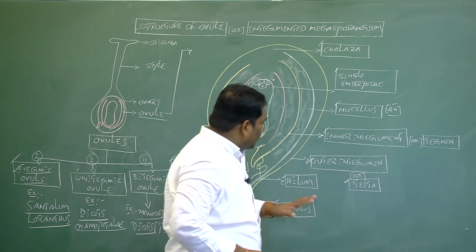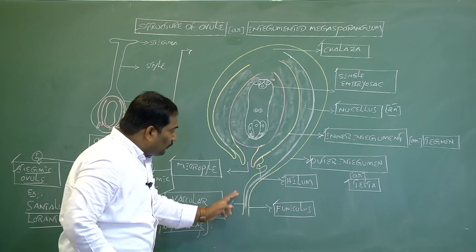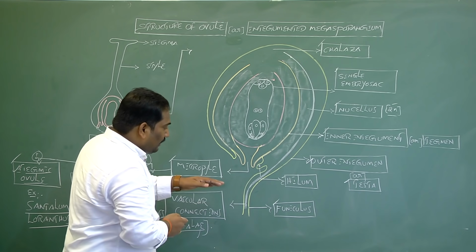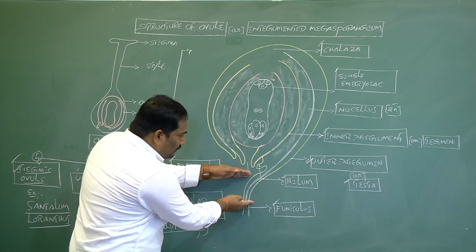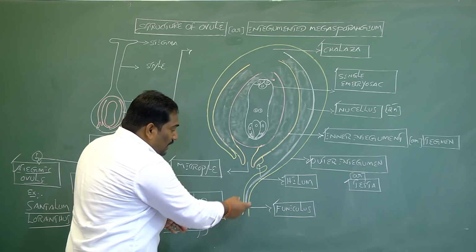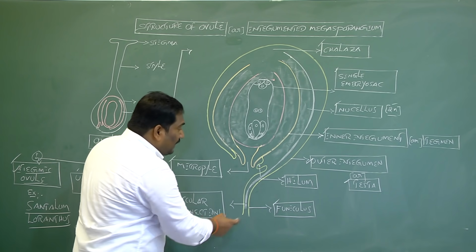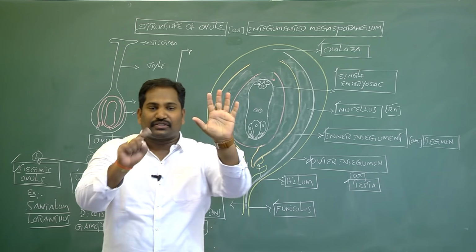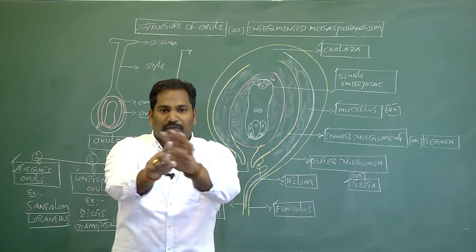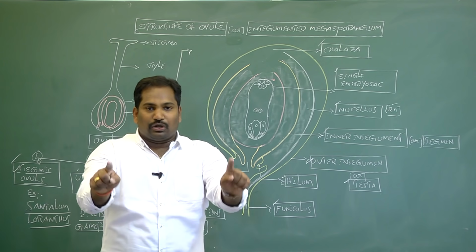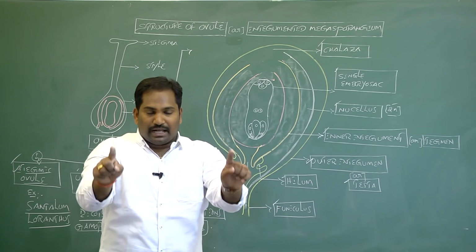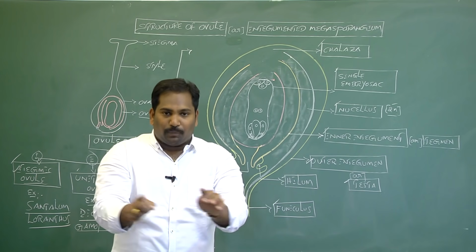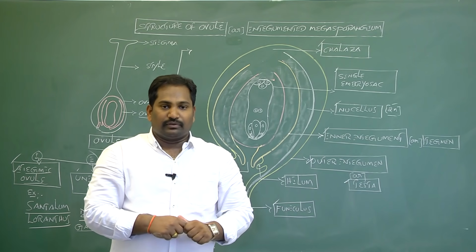And one more characteristic feature here, based on the orientation and configuration of relation with the funiculus and body of ovule, ovules are classified into six types: orthotropous ovule, anatropous ovule, hemianatropous ovule, campylotropous ovule, amphitropous ovule, cercinotropous ovule.